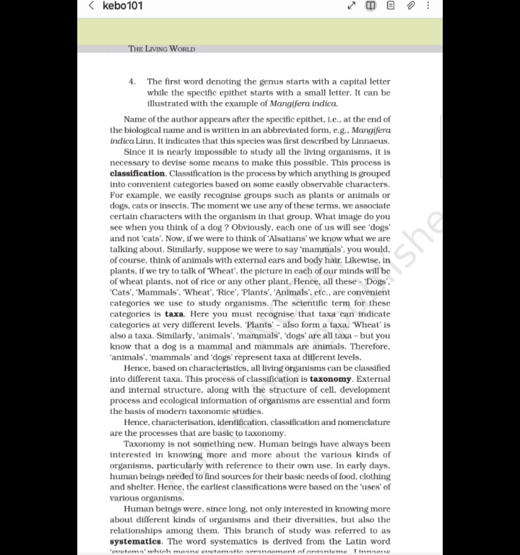But you know that a dog is a mammal and mammals are animals. Therefore, animals, mammals, and dogs represent taxa at different levels. Hence, based on characteristics, all living organisms can be classified into different taxa. This process of classification is taxonomy.